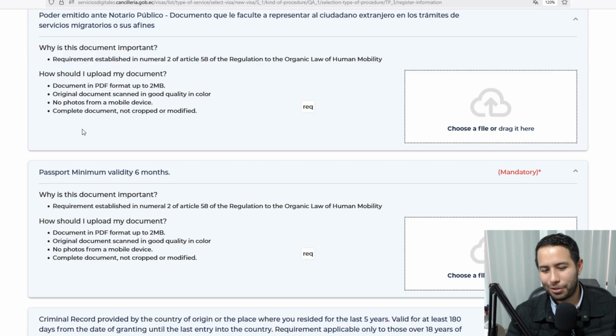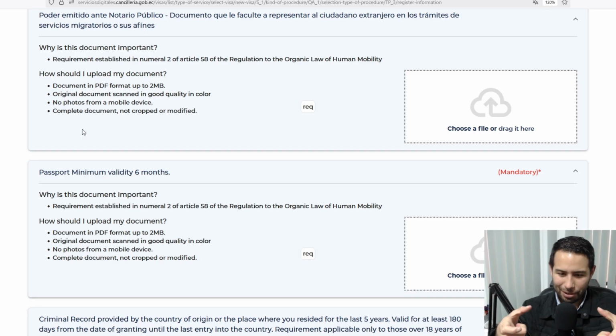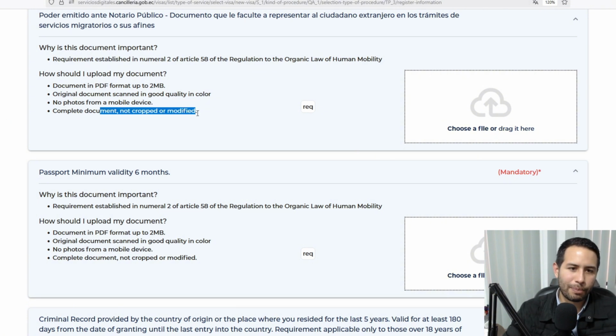You don't use your cell phone unless you have a very good cell phone and you have very good precision to take the pictures and then scan the document. But that's not recommendable. Use a machine. And complete document, not cropped or modified. I mean, that's why you do it with a machine. You will not have any of these problems, and in PDF format.